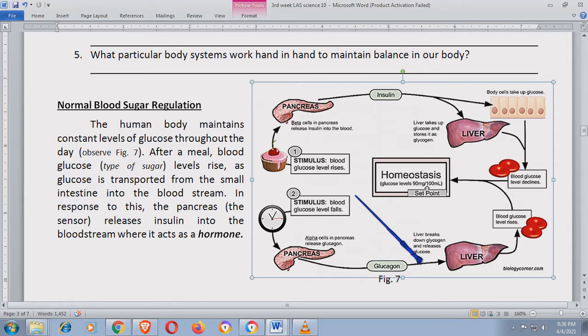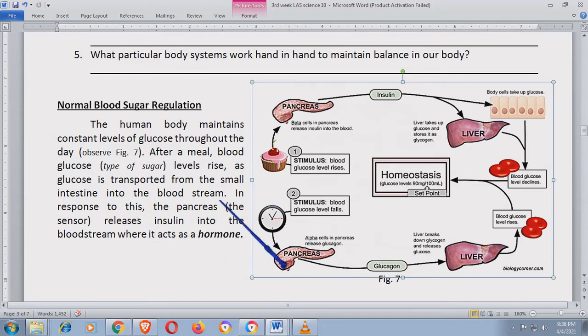After a meal, blood glucose levels rise. Lalo na kung sobrang dami mong kinain na kanin or rice, it will make your blood glucose level rise because rice is a carbohydrate. Ang kanin po ay carbohydrate, and then after you consume carbohydrates, that carbohydrates will be converted into glucose, transported from the small intestine into the bloodstream.